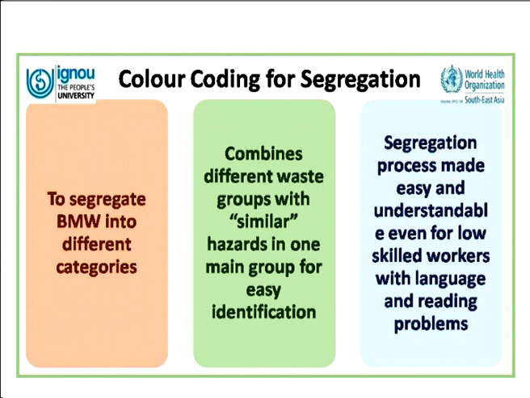This also makes the segregation easier and understandable, because even low skilled workers who may not be very educated, or who have a problem with language or reading, are also able to segregate. They know, all right, this has to go into the yellow color coded bin. They are all aware that this is the waste which goes into the yellow bin. They don't need to remember the name for the yellow bin or any other difficult terminology for it. They also don't need to read the labels.